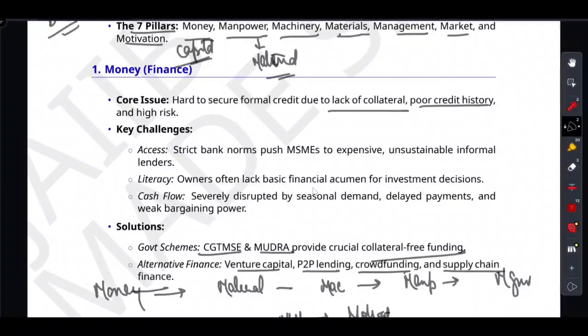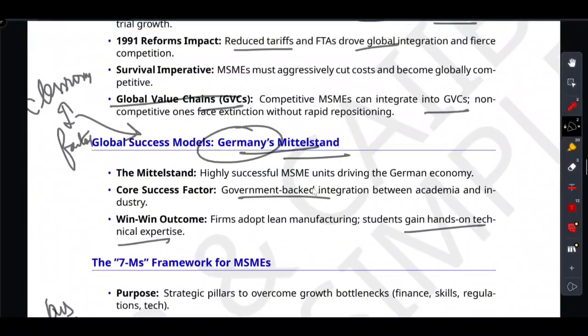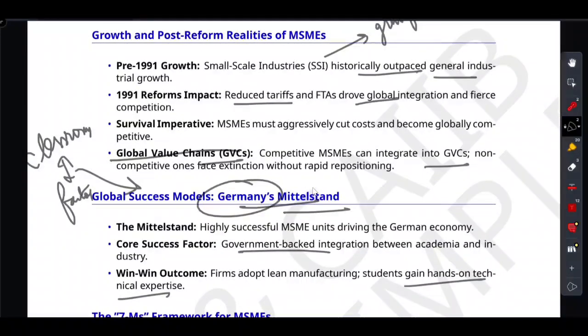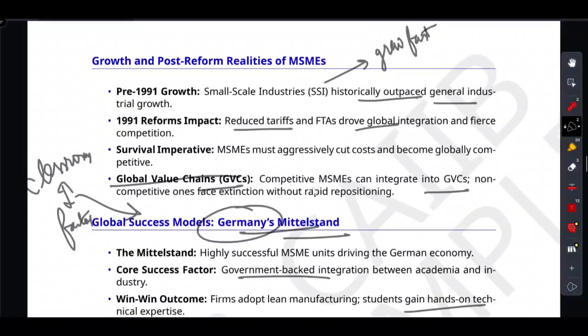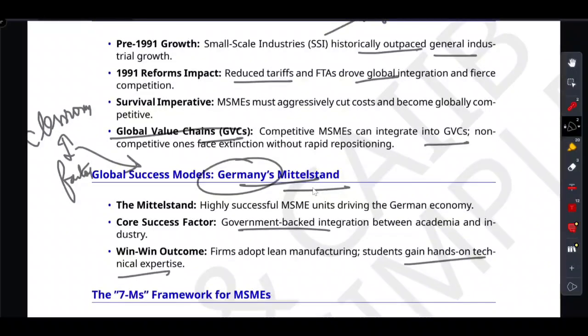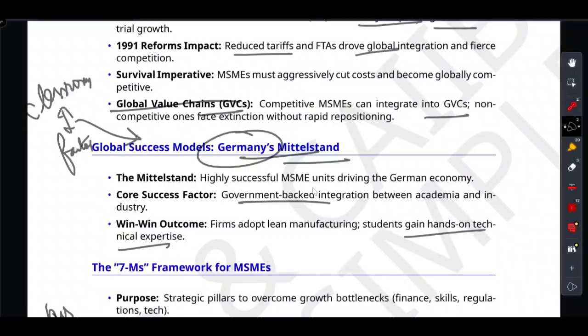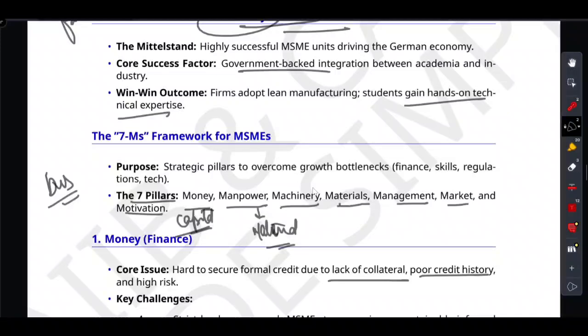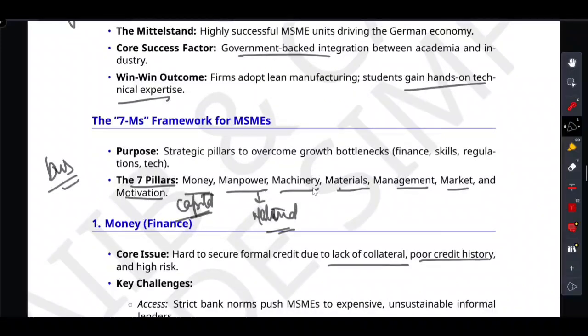So let's lock this in your memory. First of all, we talked about the 1991 reality check. The greenhouse glass broke, MSMEs must cut cost and join global value chains or face extinction. Then we talked about the German Mittelstand model, the ultimate success story driven by fusing academia with industry, that is, fusing a student with lean manufacturing. Then we talked about the chronological 7M framework: money buys material, fed to machinery, run by manpower, overseen by management, sold to the market, fueled by motivation.